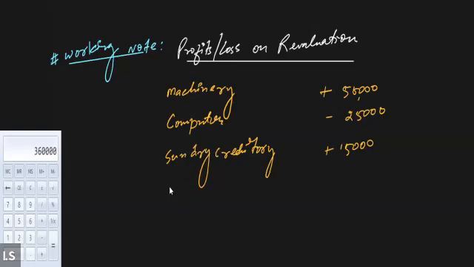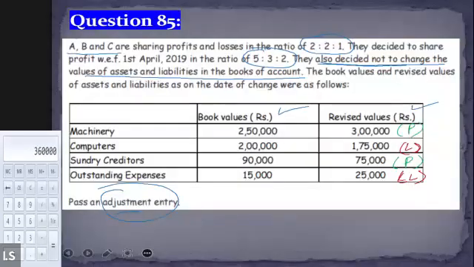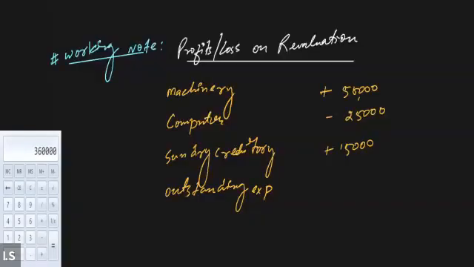On the other hand, if we talk about the outstanding expenses, what happened to outstanding expenses? Outstanding expenses increase from 15,000 to 25,000. That means profit will be reduced by 10,000 for it. So therefore 10,000 negative. Got it, everyone?